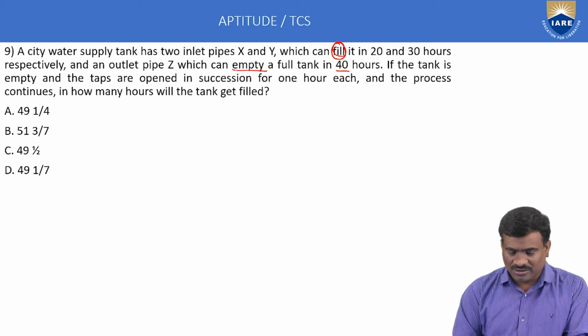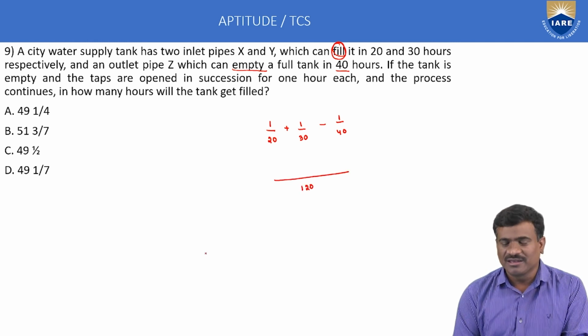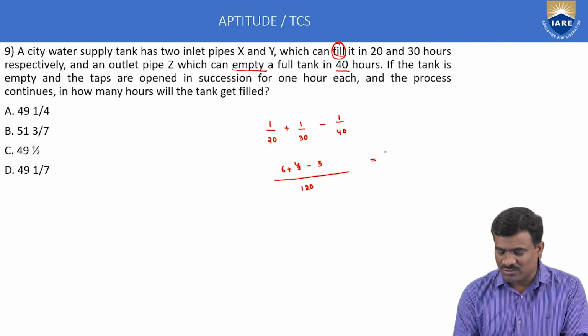X pipe can fill the tank in 20 minutes, so in 1 hour it fills 1 by 20. The second one again fills, so in 1 hour 1 by 30. The third one empties, indicated as 1 by 40. Next, 1 by 20 plus 1 by 30 minus 1 by 40. LCM is 120, numerator 6 plus 4 minus 3 is equal to 7 by 120.